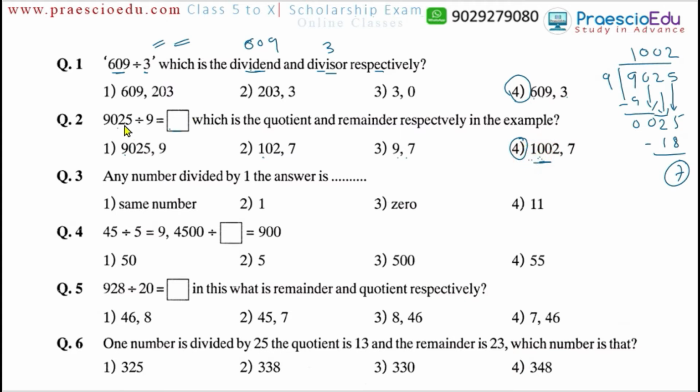Later we can check only 25 divided by 9, 9 twos are 18, and 25 minus 18 means 7 should be the balance, so 102.